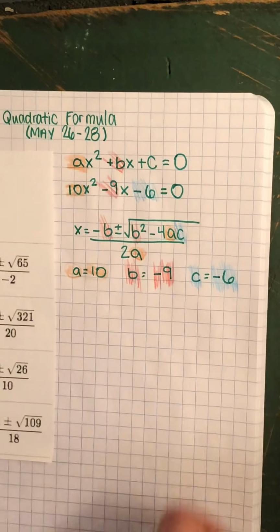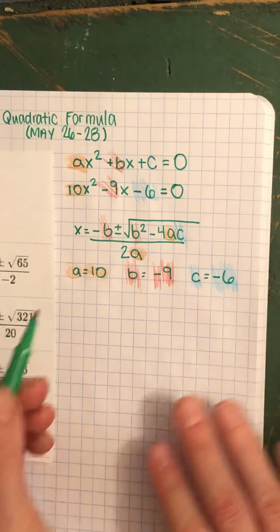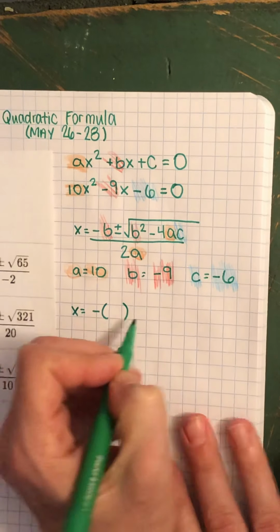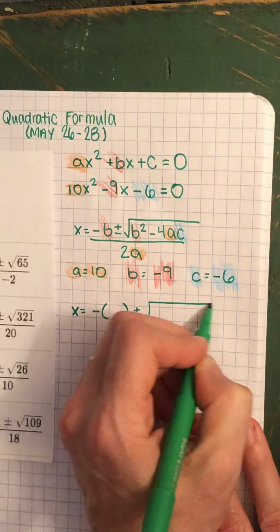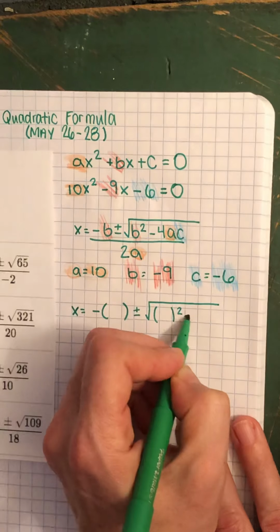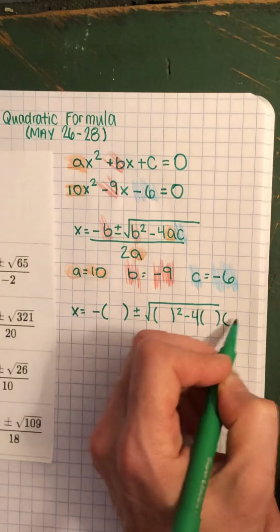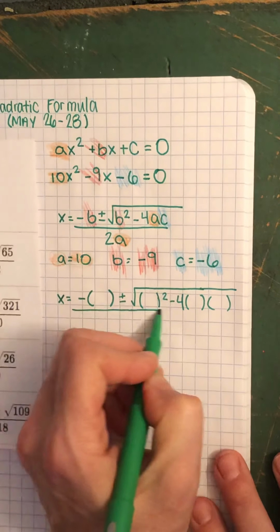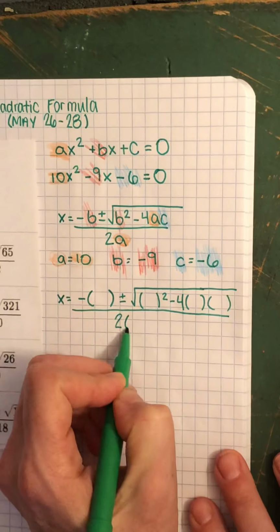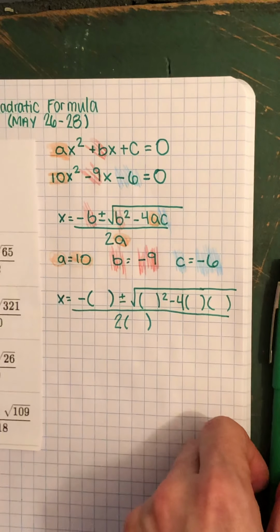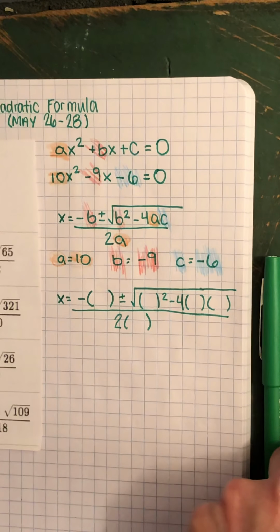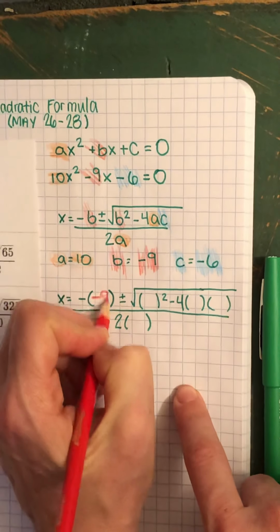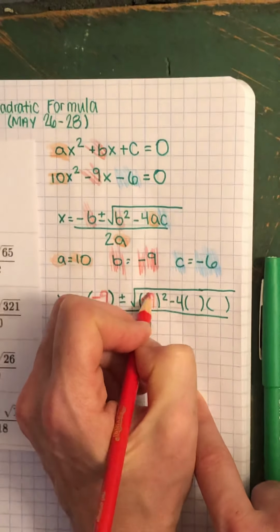It's really cool. Okay, so I started out with just parentheses: x equals negative, plus or minus the square root of b squared minus 4ac, all over 2a. Okay, let's drop it in, everybody. So b is red, negative 9. b squared.